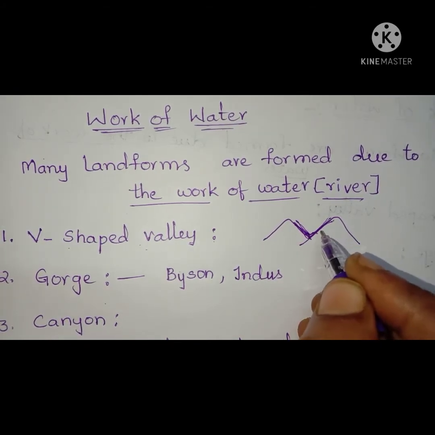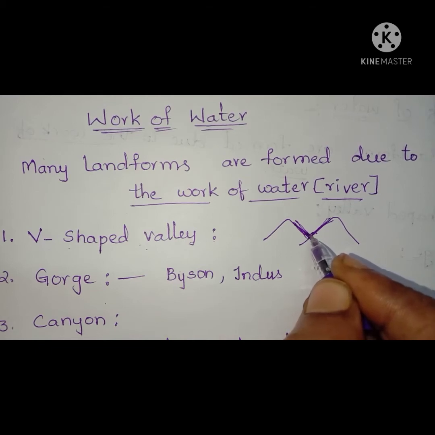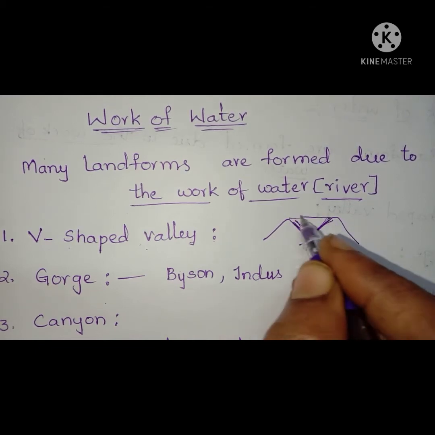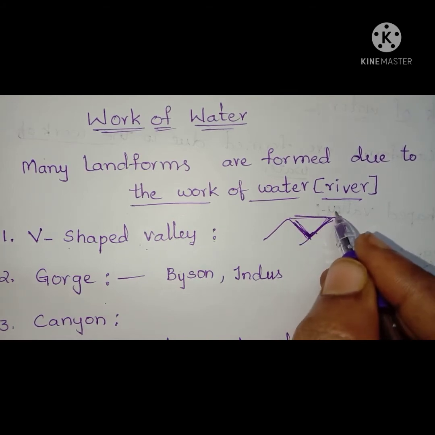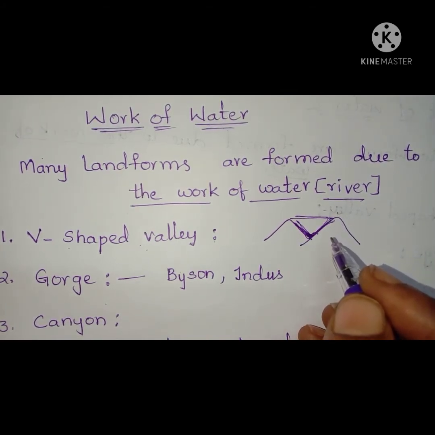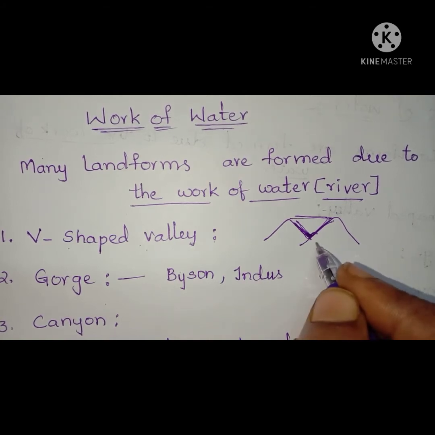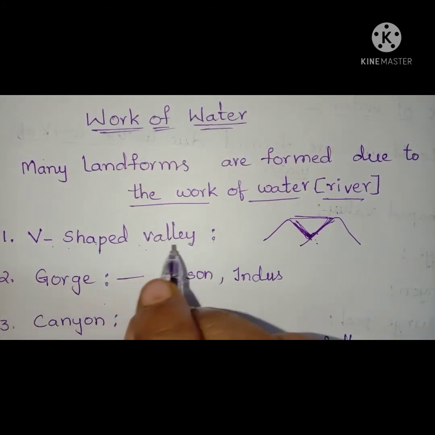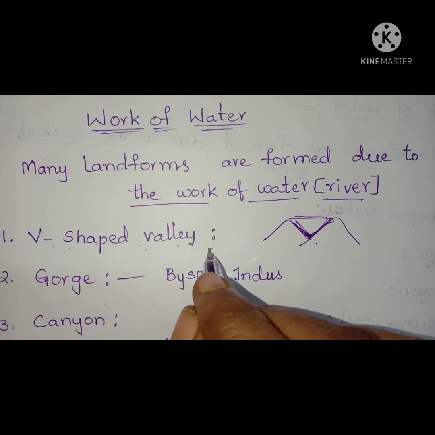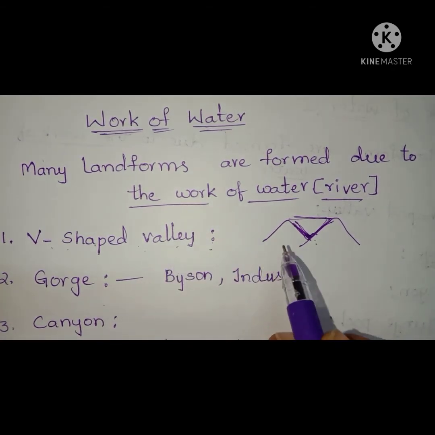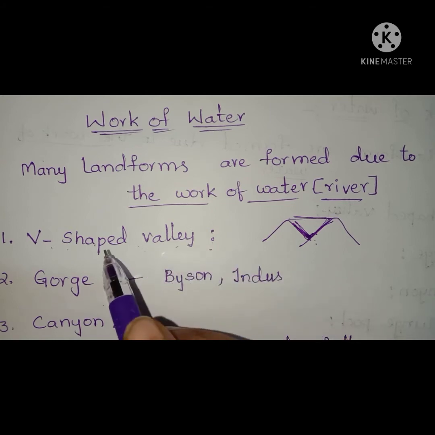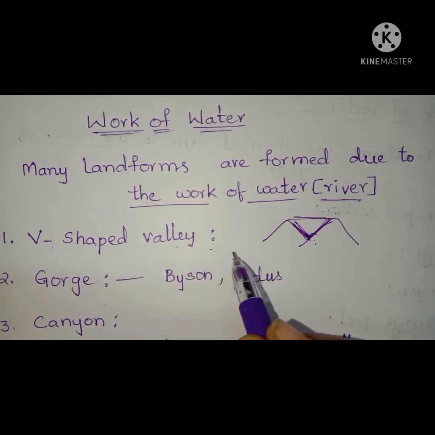They are narrower at the bottom and wider at the top. This type of valley is called a V-shaped valley. Understand, children? Due to the work of rivers, many landforms like V-shaped valleys are formed.